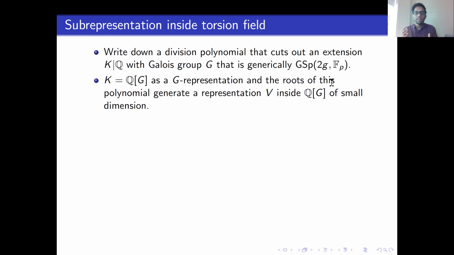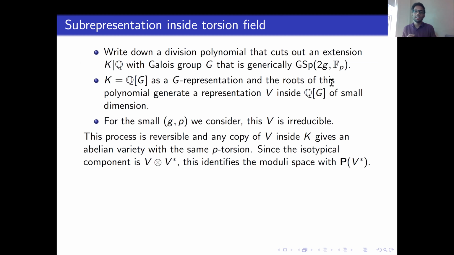They're going to generate a sub-representation of small dimension usually. And in fact, in the cases that we consider, this representation is irreducible. And the key idea is that this process is reversible, at least in the main case that we are considering. So any copy of V inside K determines an abelian variety with the same P-torsion. And the isotypical piece of V inside a regular representation is canonically identified with B tensor B dual. And so this moduli space gets identified with the projective version of B dual.